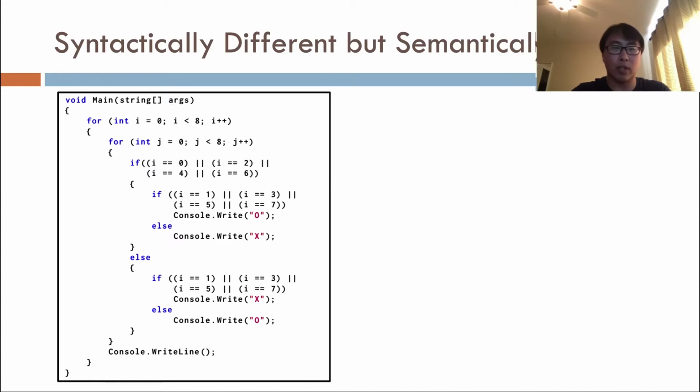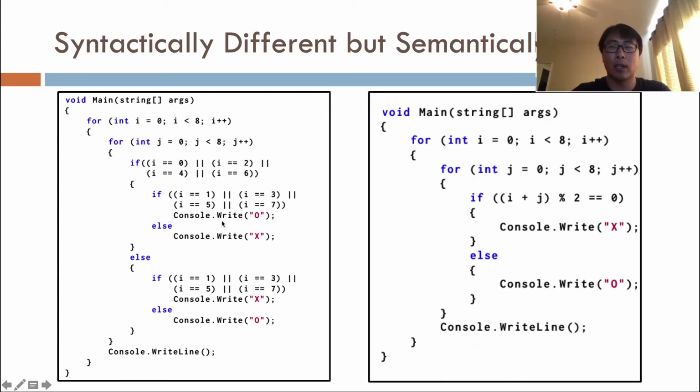Many students first come up with this program, not the most elegant solution, but it does the job. In contrast, the program on the right is much more compact, and at the same time quite different in syntax, even in their control flow graphs. But when you take a closer look, you will find the two programs are semantically equivalent.